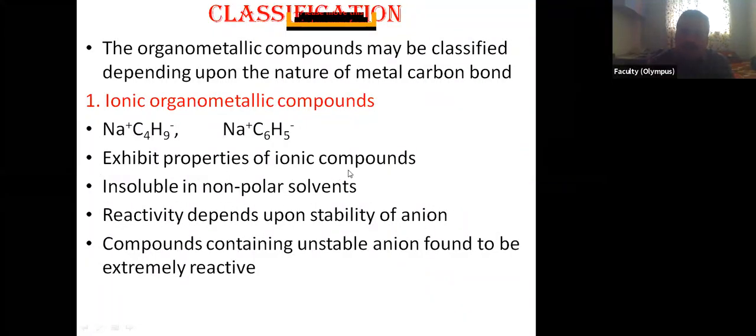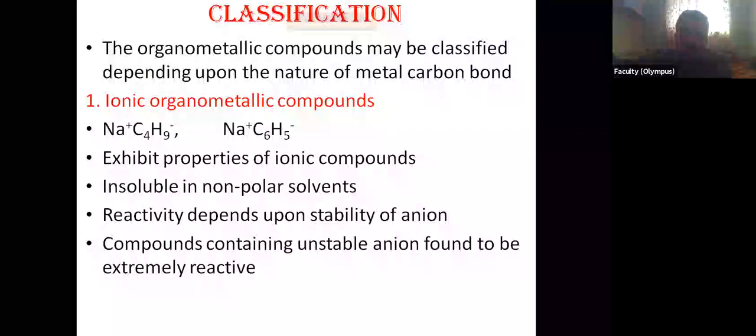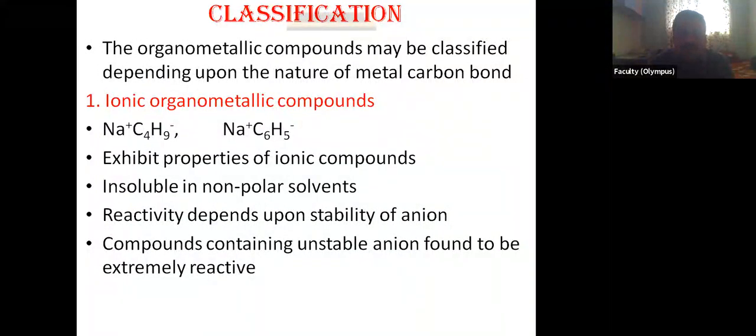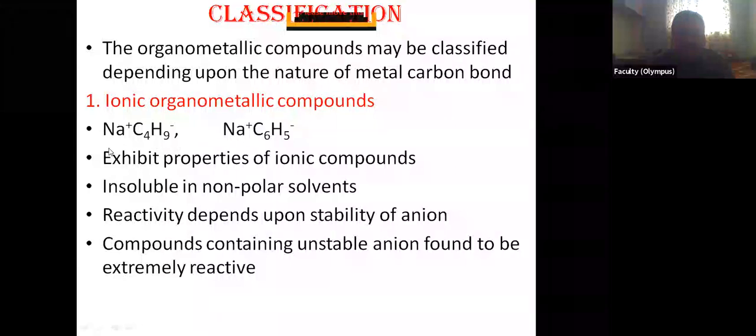Water is a polar solvent. So these ionic organometallic compounds are soluble in polar solvents and insoluble in non-polar solvents. They exhibit all the properties of ionic compounds.